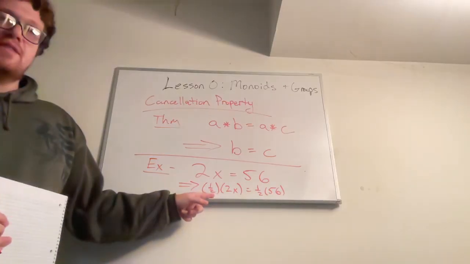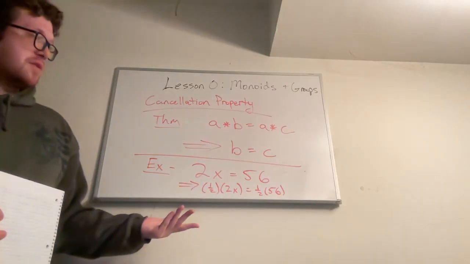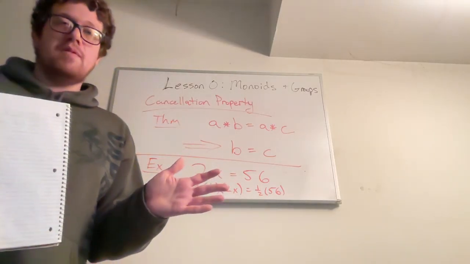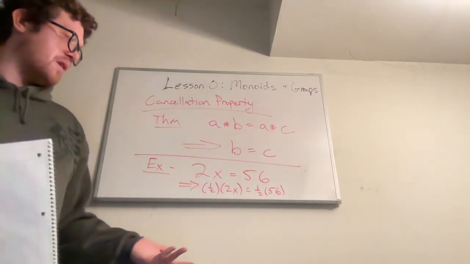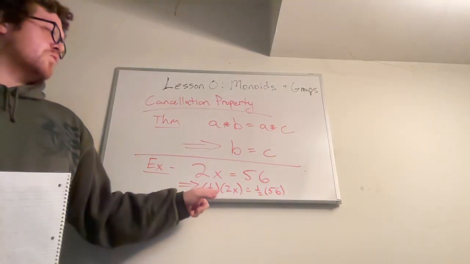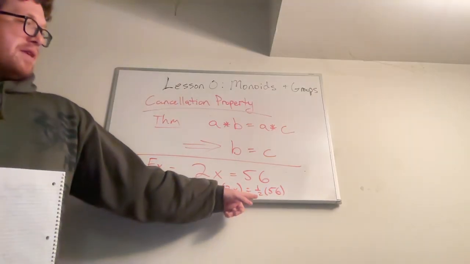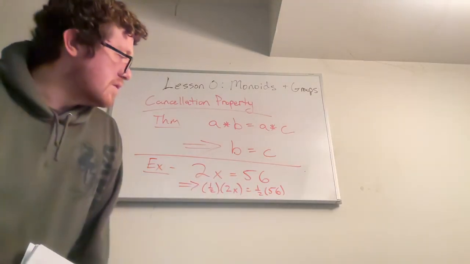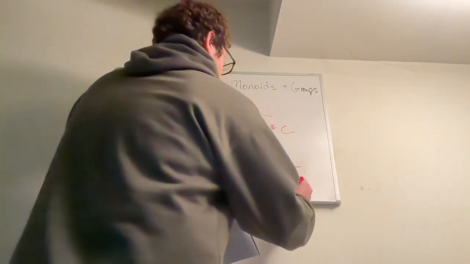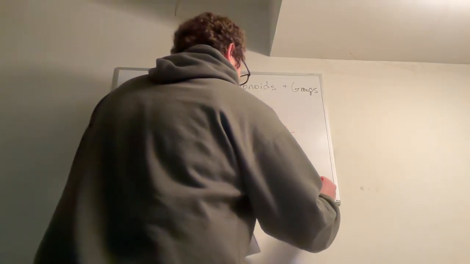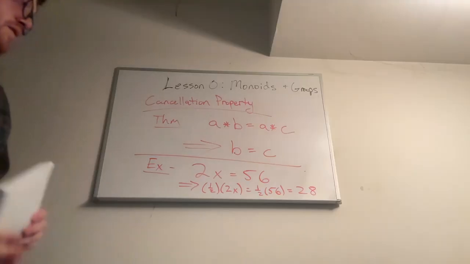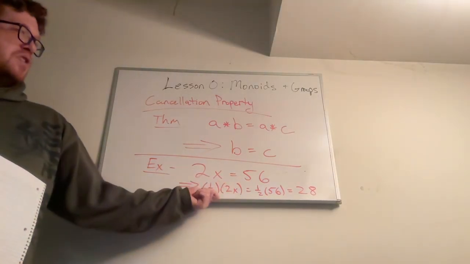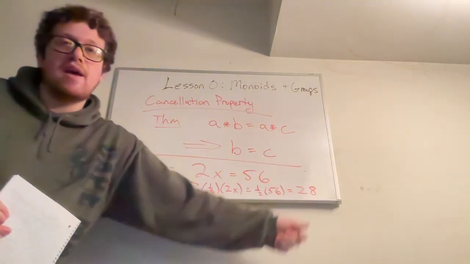So really this left-hand side just becomes 1 times x, which is just x by the identity property, right? Remember, if we multiply any element in the group by 1, then we just get the same thing back. And then the right-hand side, we can just do the math out. 56 divided by 2 is, what is that, 28? Right, and so that tells us that 1/2 times 2 times x, these cancel, you just get 1 times x, which is x. X equals 28.